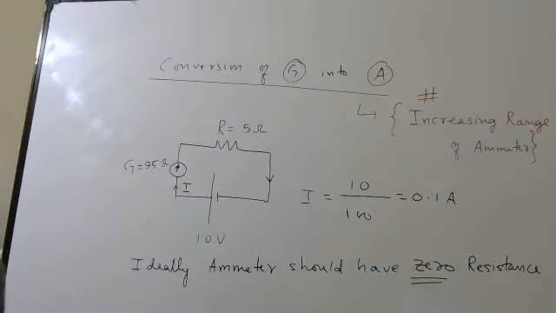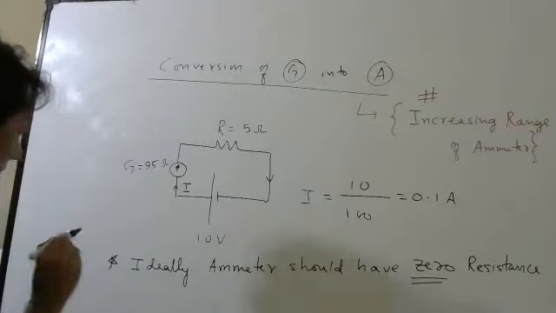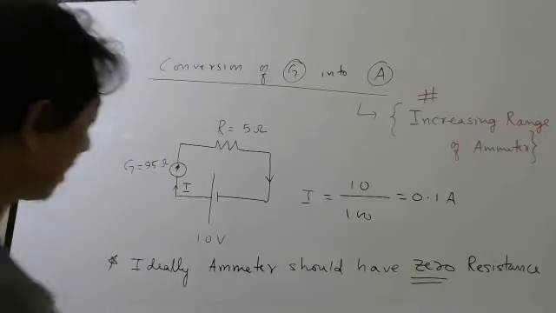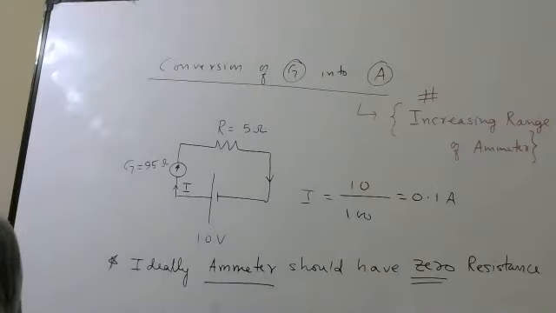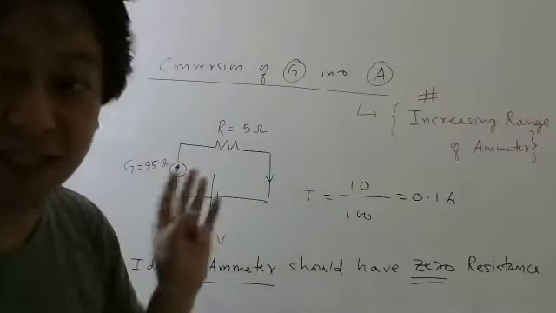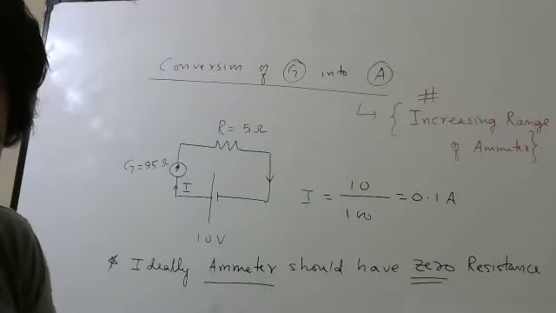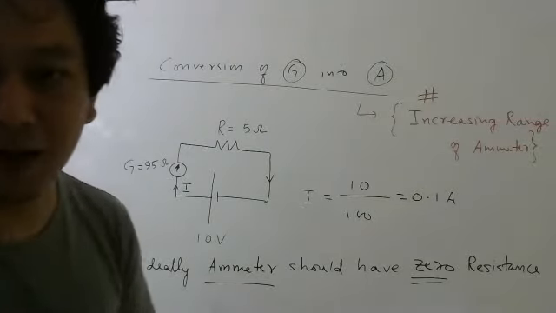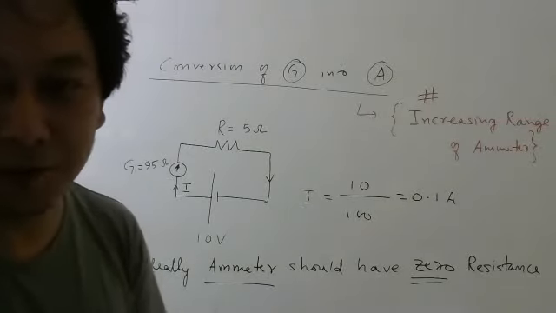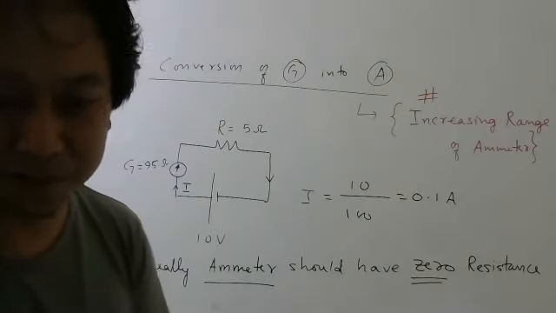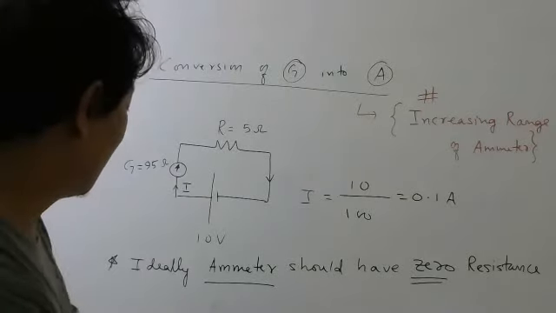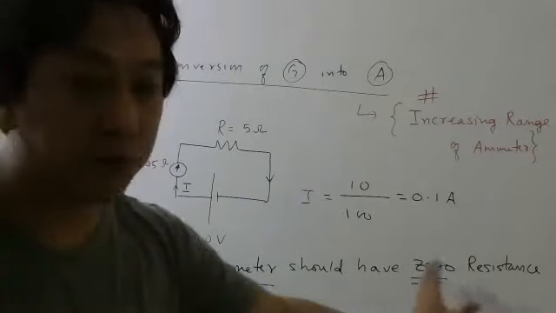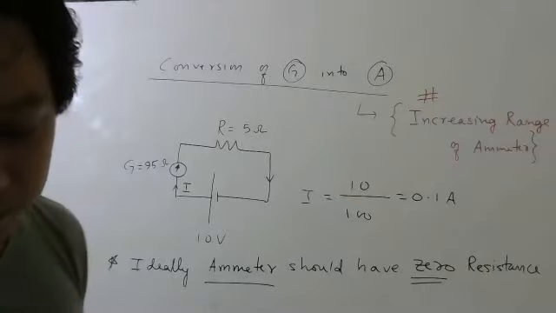Please write it down somewhere. Ideally, an ammeter should have zero resistance, because ammeters we always connect in series to measure the current. Of course, you can put it in parallel, but your circuit will burn if you do that. I will tell you later why. So remember, ideally an ammeter should have zero resistance. This is very important.